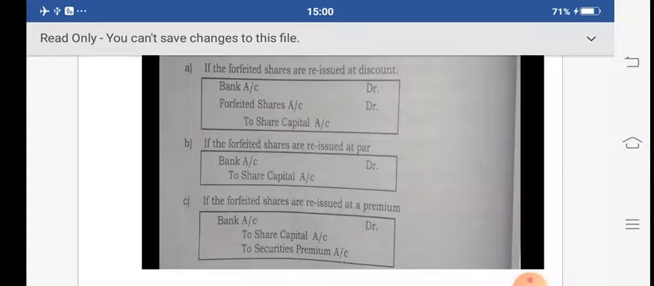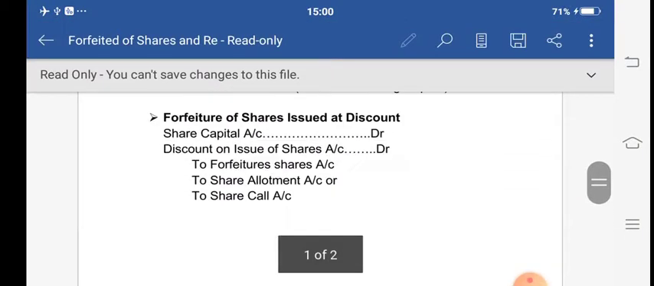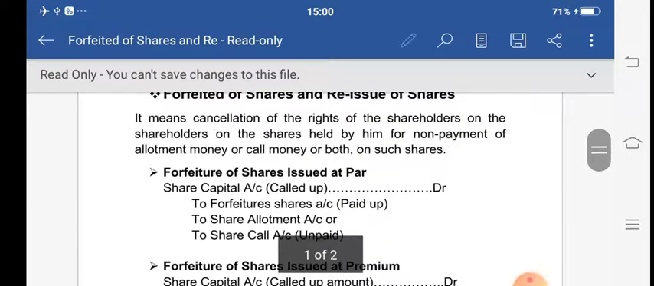Just try to understand all these transactions as well as the concept. In the next class we will see the problems on the forfeiture of shares and the reissue of shares.